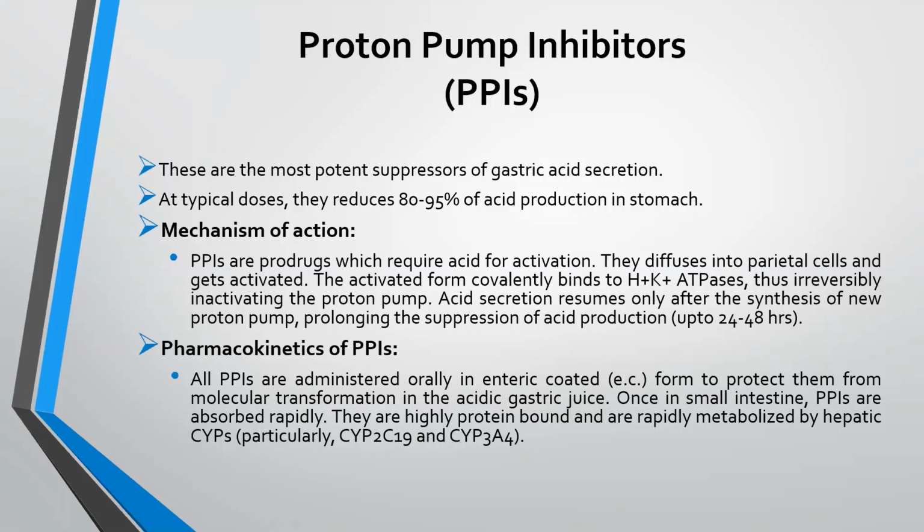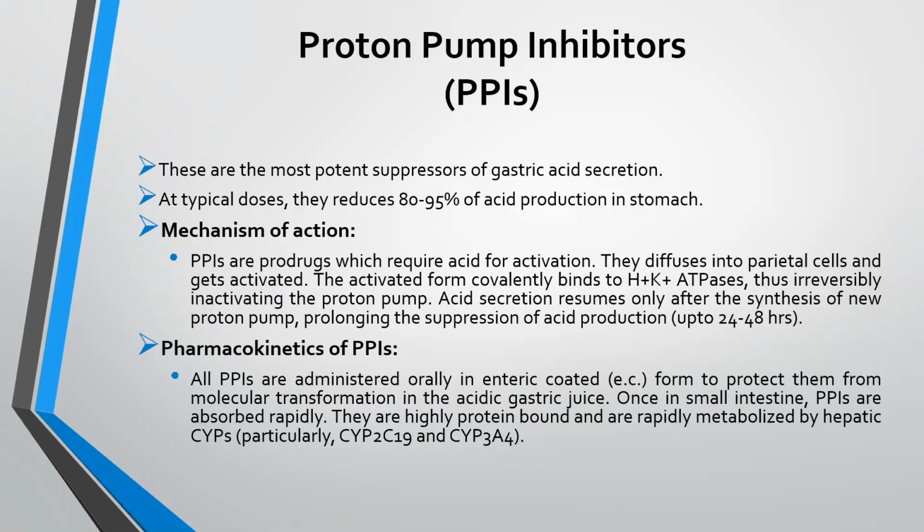They diffuse into parietal cells and get activated. The activated form covalently binds to H positive, K positive ATPase, thus irreversibly inactivating the proton pump. Acid secretion resumes only after the synthesis of new proton pump, prolonging the suppression of acid production up to 24 to 48 hours.